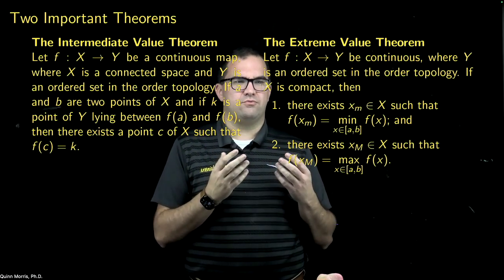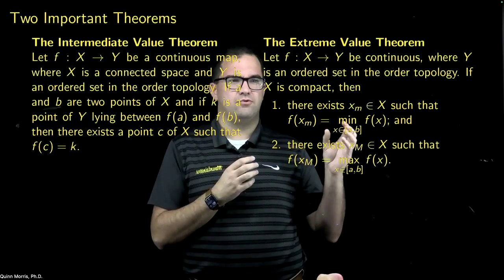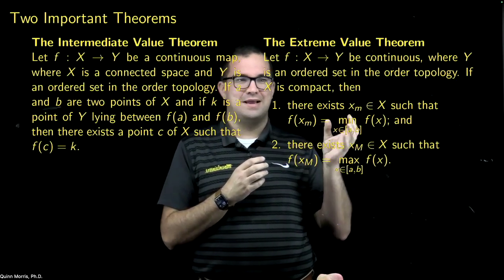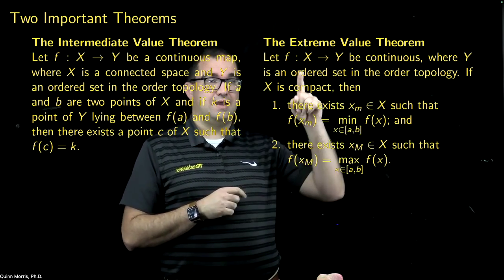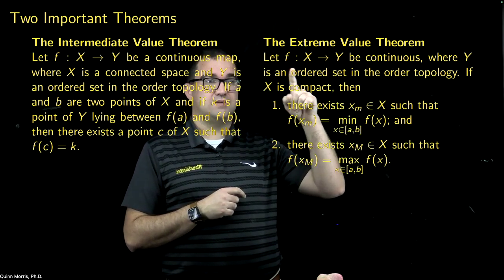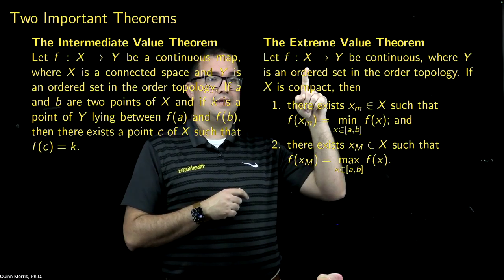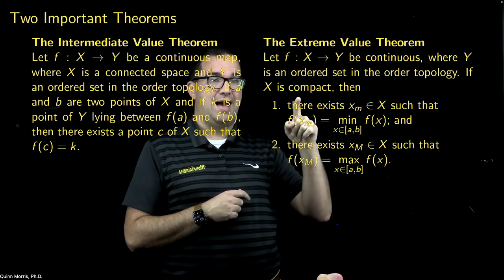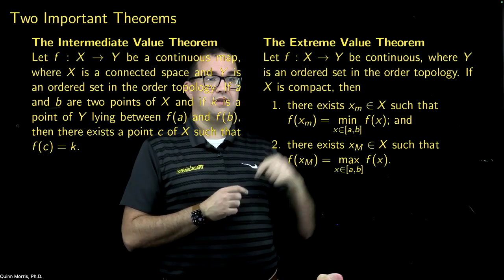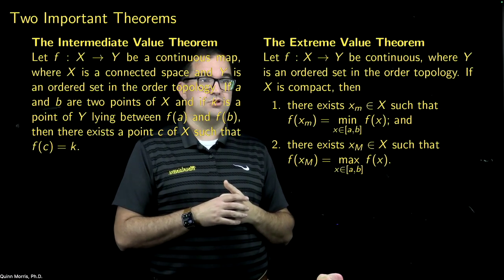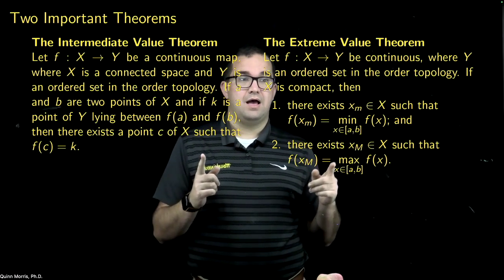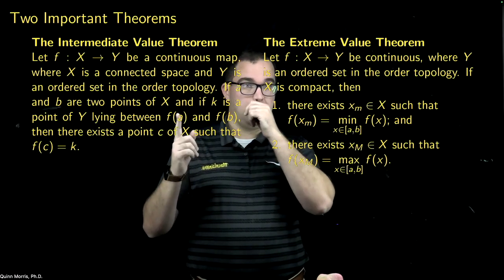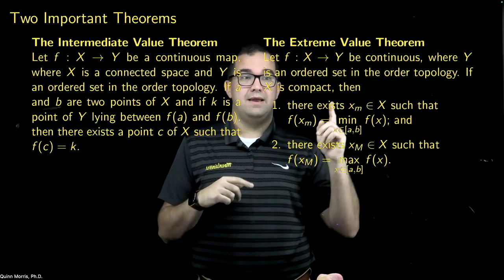I think the important thing to recognize for us here is that really all we need of the range space is some sense of ordering so we can compare things. For the extreme value theorem, something very similar. Again, f is a continuous function from X to Y. Here, I need X to be compact, and I need Y, again, to be an ordered set in the ordered topology.